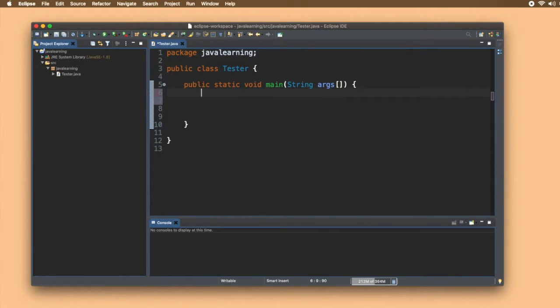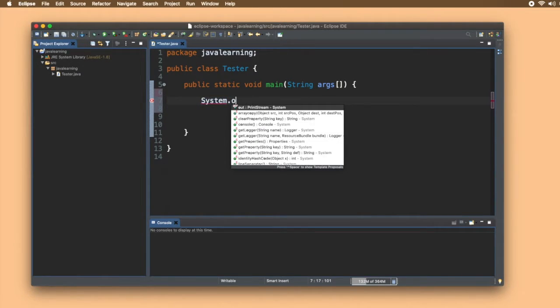So let's start printing something on our console. To print anything to the console, we have to write System. Now see, S is capital here, so that means that System is a class. So there come the naming conventions. While defining any class, the first alphabet should be capital and the rest will be smaller. In the case of Tester also, you can see that T is capital. This is also known as camel case.